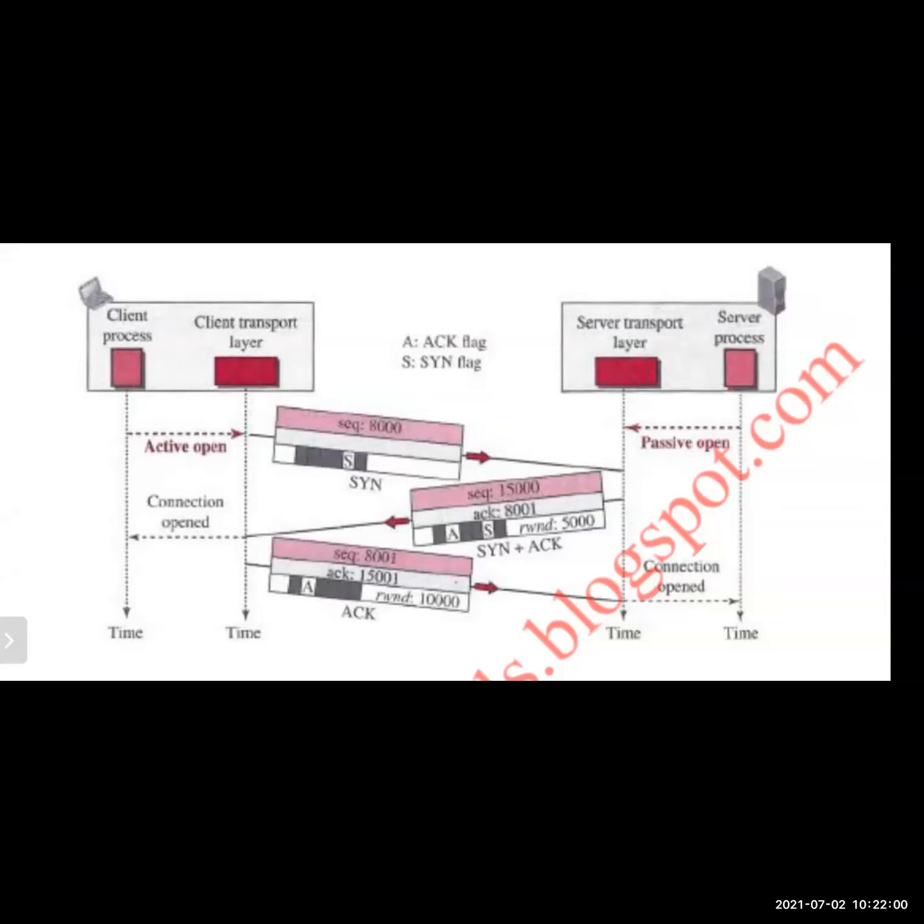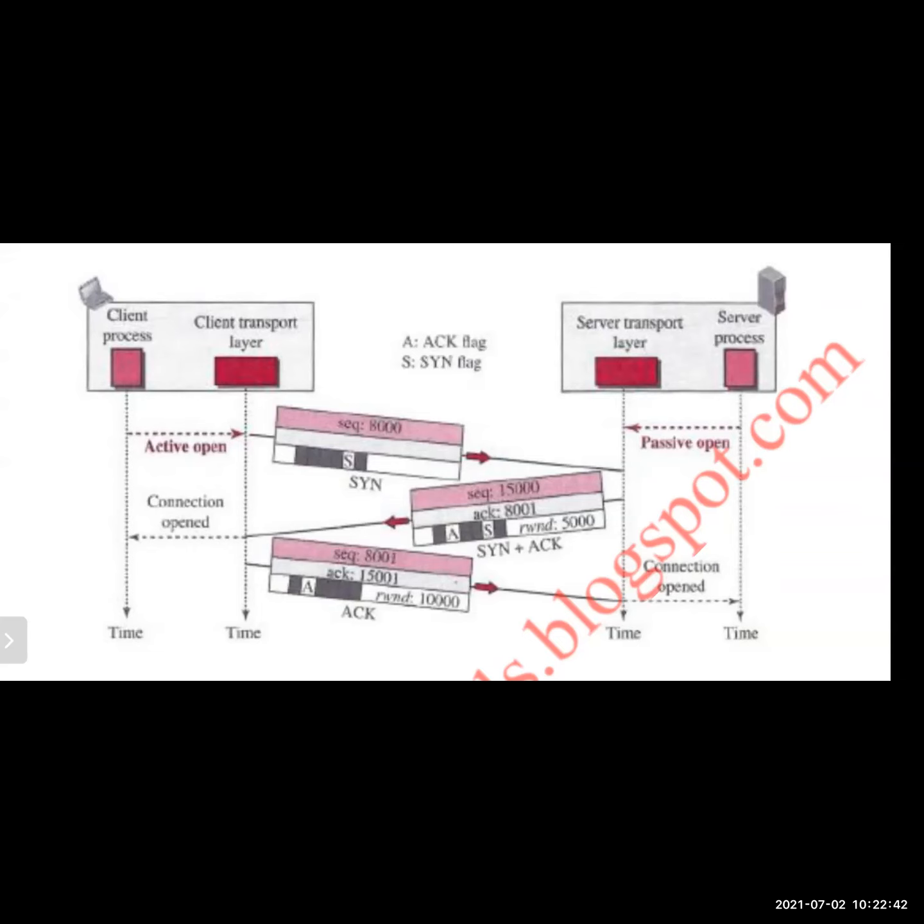So what will he do? He is sending the reply. He will put the synchronization flag as well as the acknowledgement flag. Whenever the client wants a connection request, he will set the synchronization bit to 1. The acknowledgement bit will be 0. Synchronization bit is 1, and ACK is by default 0. Only the synchronization flag is set and he will send the connection request. Acknowledgement will not be set. Its value will be 0 by default.